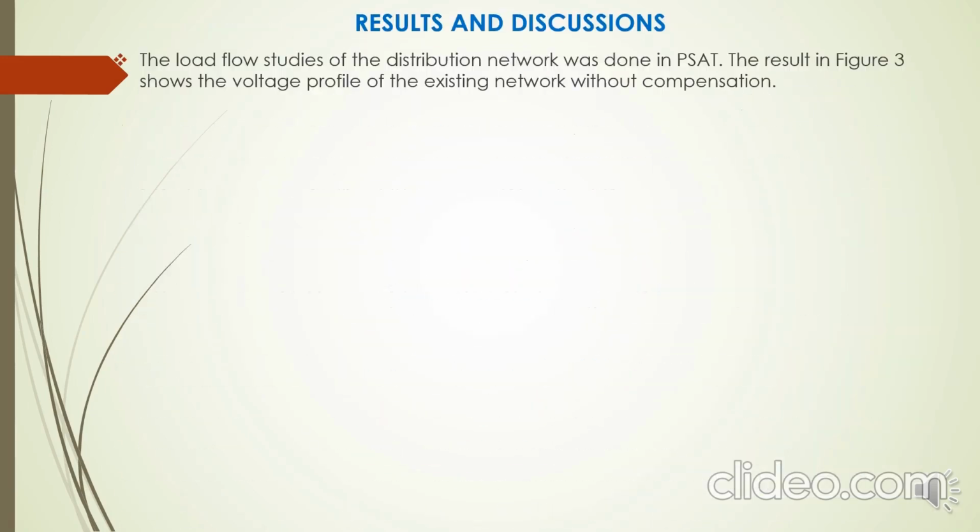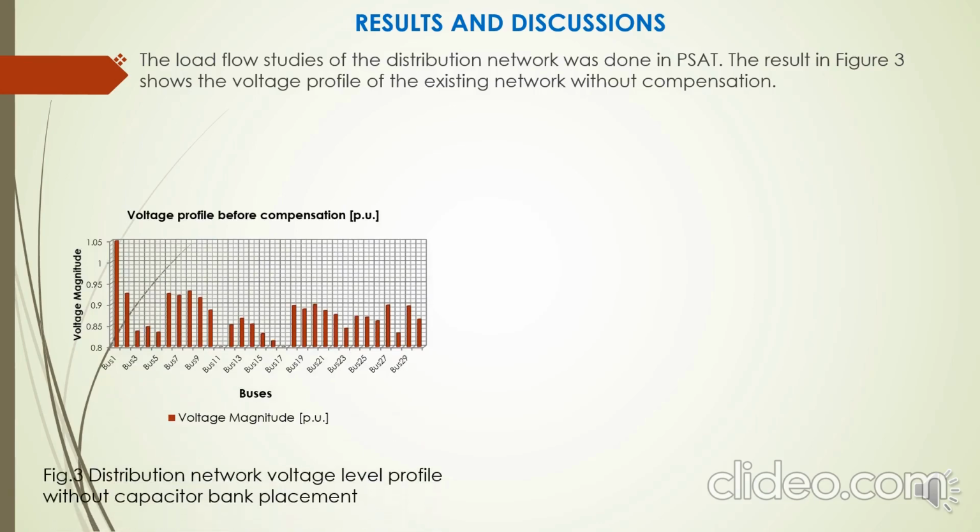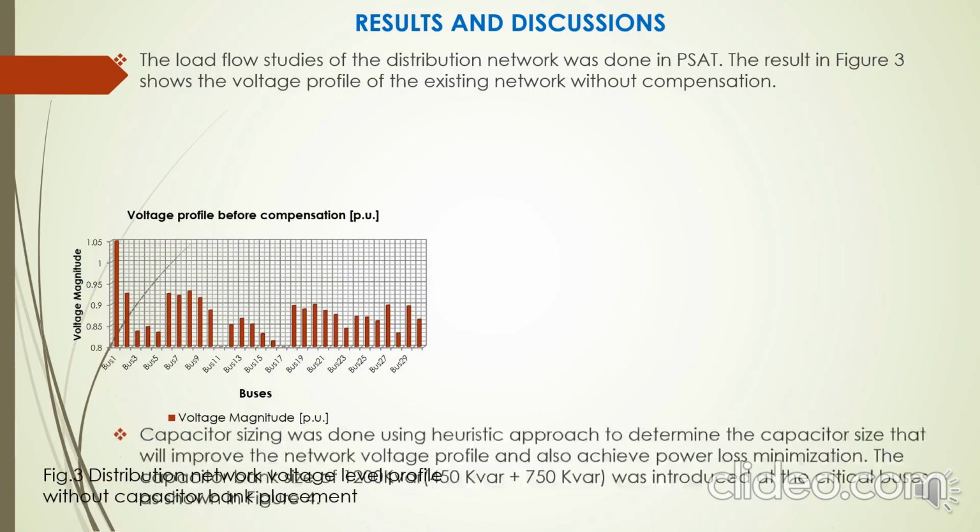Results and discussion. The load flow studies of the distribution network was done in PSAT, and the result in figure 3 shows the existing profile of the network without compensation.